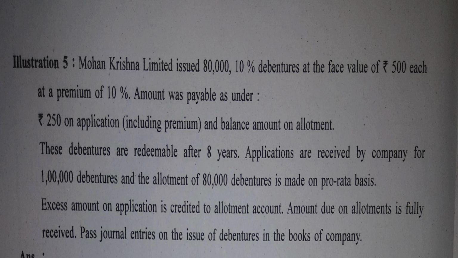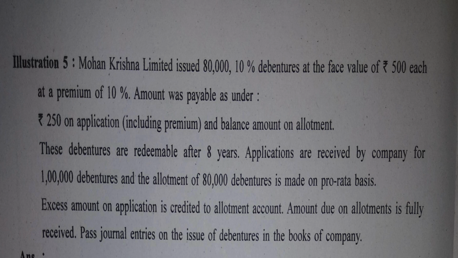Page number 76 in your textbook, and also the question has been presented on your screen. Okay, let me read it. Mohan Krishna Limited issued 80,000 10% debentures at the face value of rupees 500 each at a premium of 10%. Amount was payable as under.